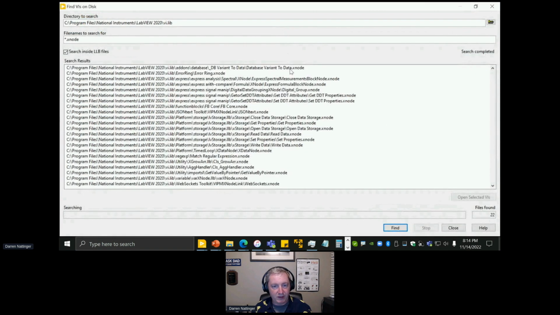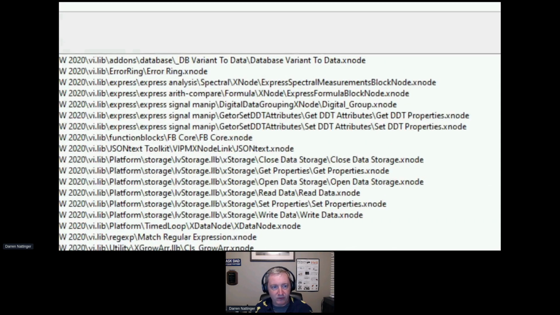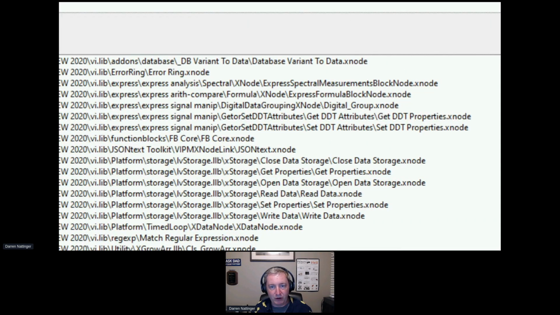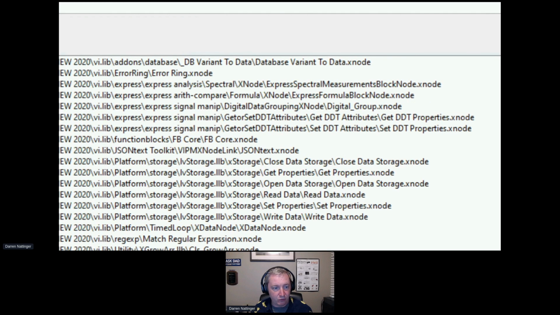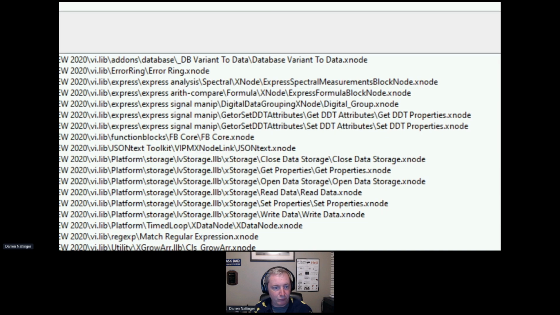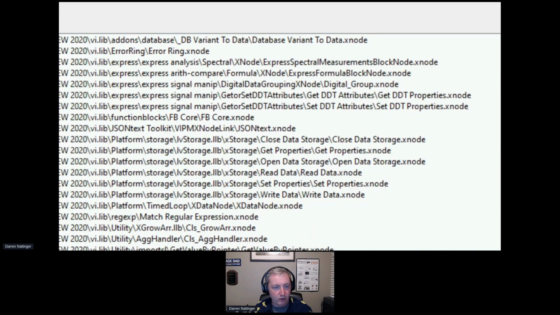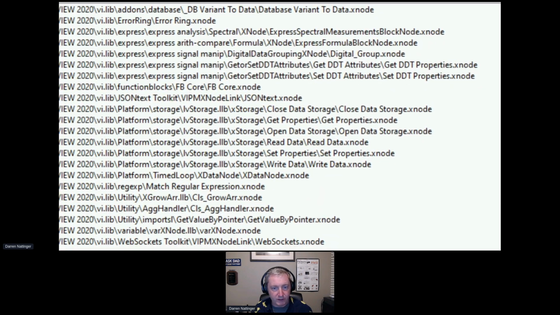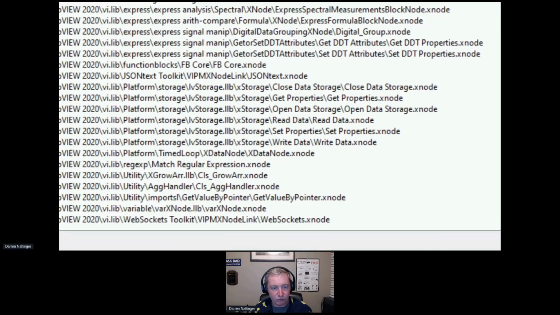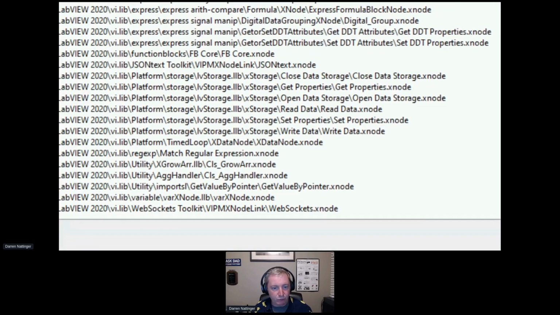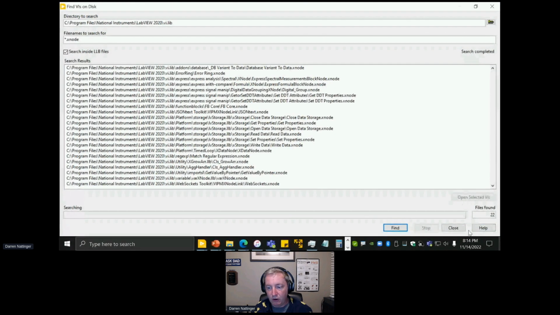If we just take a look at this list here, we can see the very first one is the database variant to data function is an X node. The error ring is an X node. There are several Express VI related items that are X nodes. Function blocks are X nodes. If we keep looking down the list, we can see a bunch of stuff with the storage VIs. If you look in the list, you'll see the timed loop there. The ears that are hanging off the sides of a timed loop, those are X nodes. And you can see match regular expression as well. So several things in the LabVIEW editor are X nodes.